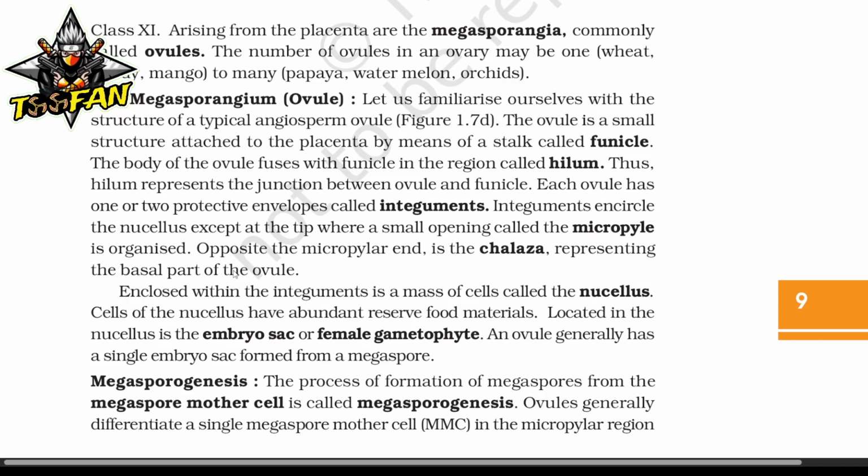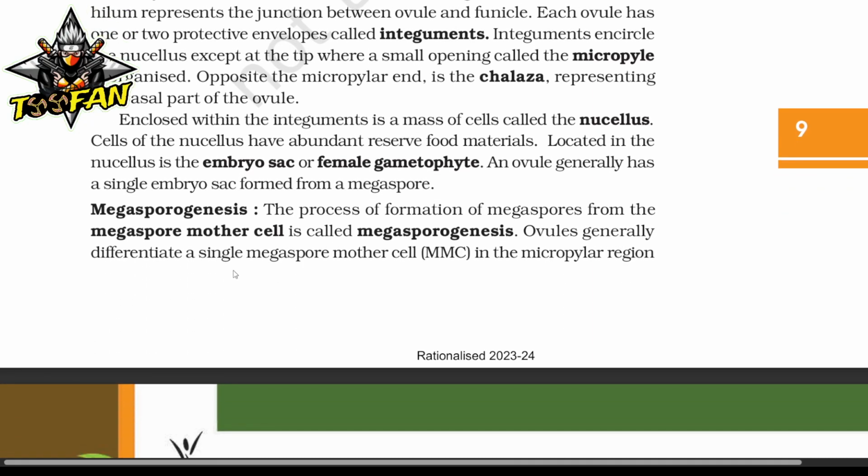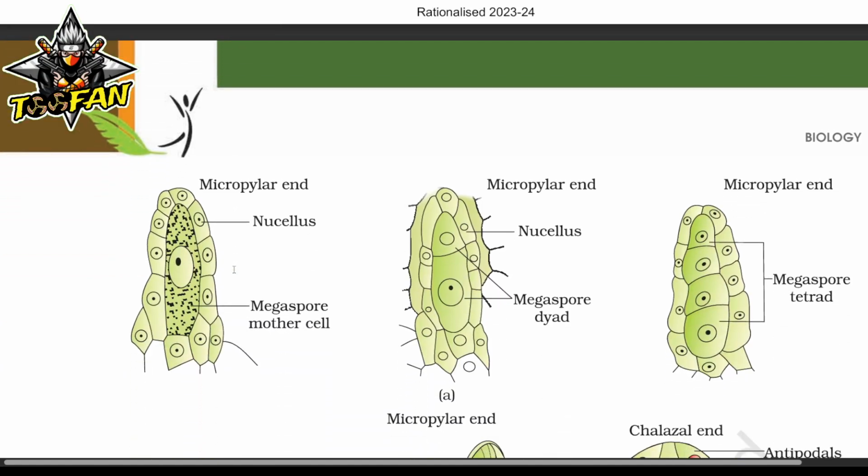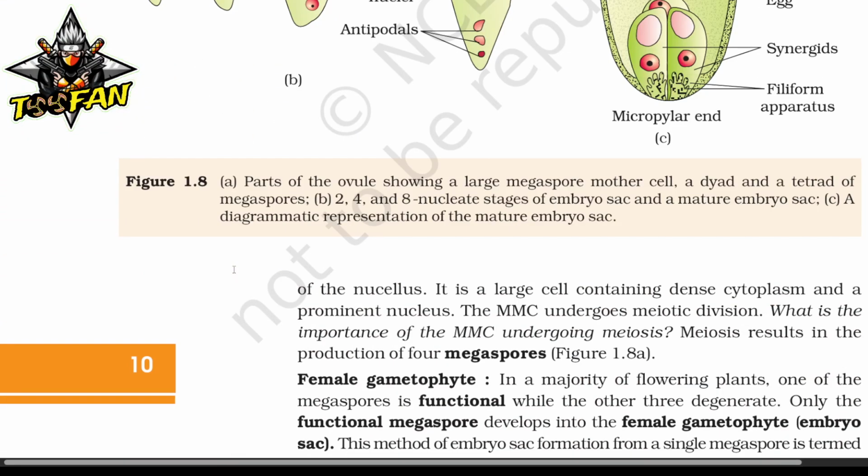Cells of the nucellus have abundant reserve food material. Located in the nucellus is an embryo sac or a female gametophyte. An ovule generally has a single embryo sac formed from a megaspore. Megasporogenesis. The process of formation of megaspore from the megaspore mother cell is called megasporogenesis. Ovules generally differentiate a single megaspore mother cell in the micropylar region of the nucellus. It is a large cell containing dense cytoplasm and a prominent nucleus,